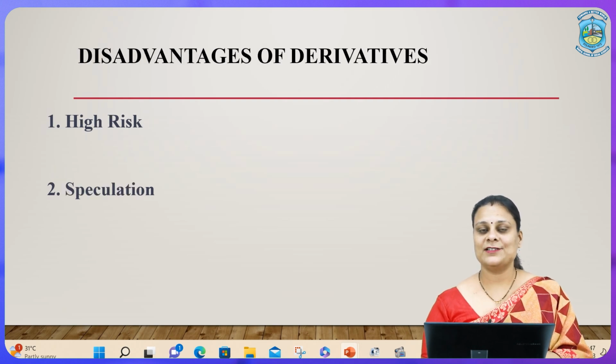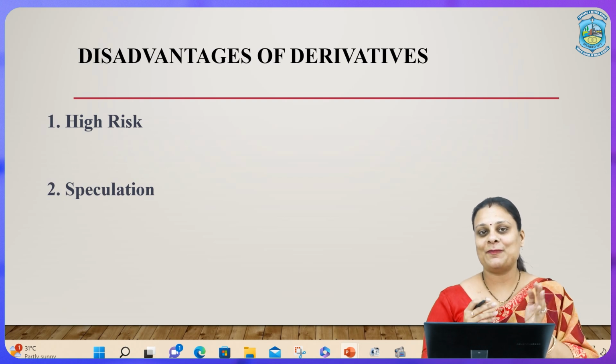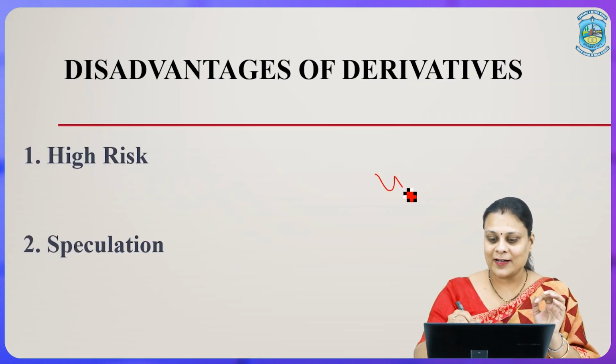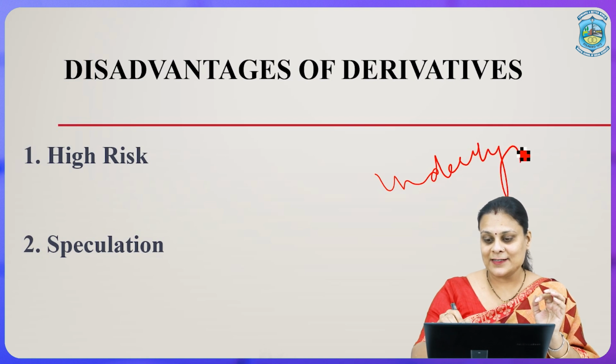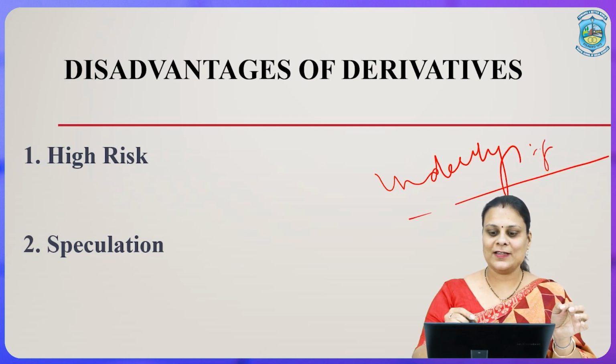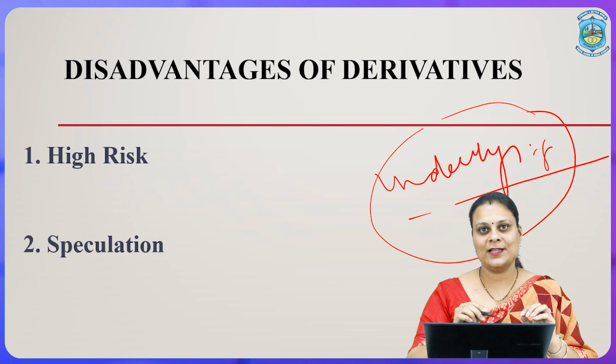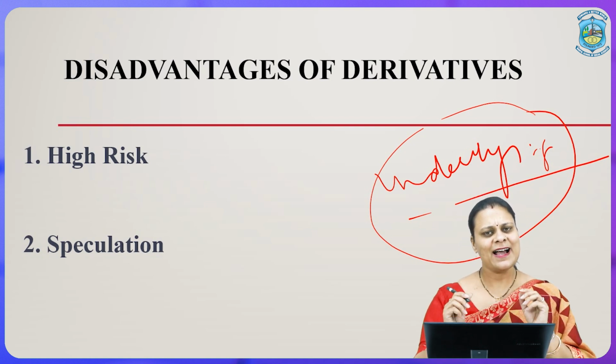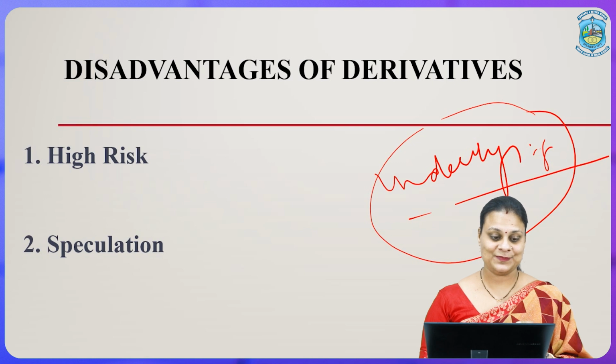Moving on to disadvantages, high risks. How? Just now we have read that the price of derivative entirely depends on the price of underlying asset. So, definitely if the prices of underlying fluctuate, automatically the price of the derivative will also fluctuate. So, it is highly risky.